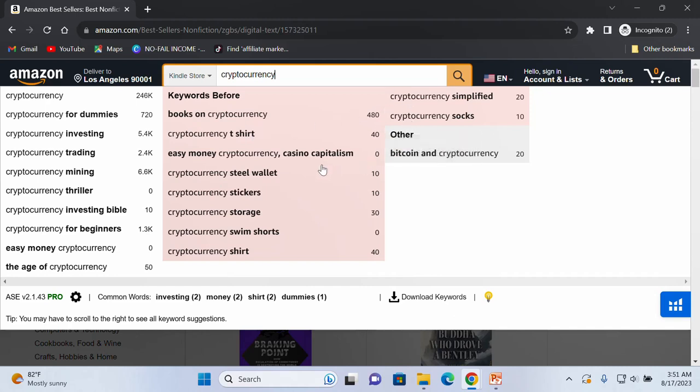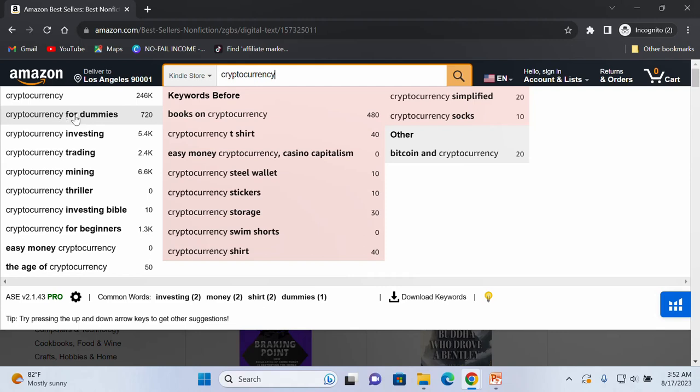Suggestion Expander. It is going to suggest other keywords related to the keyword you are trying to type here, that people are searching for on the search bar of Amazon. This is the use of this particular tool. People are searching for all these keywords when it comes to cryptocurrency. What are people searching for? Cryptocurrency for beginners, cryptocurrency investing Bible, cryptocurrency thriller, mining, trading, investing for dummies.